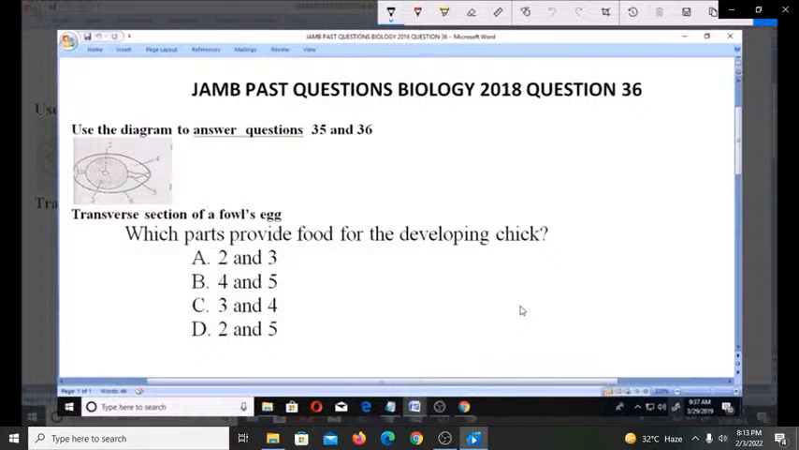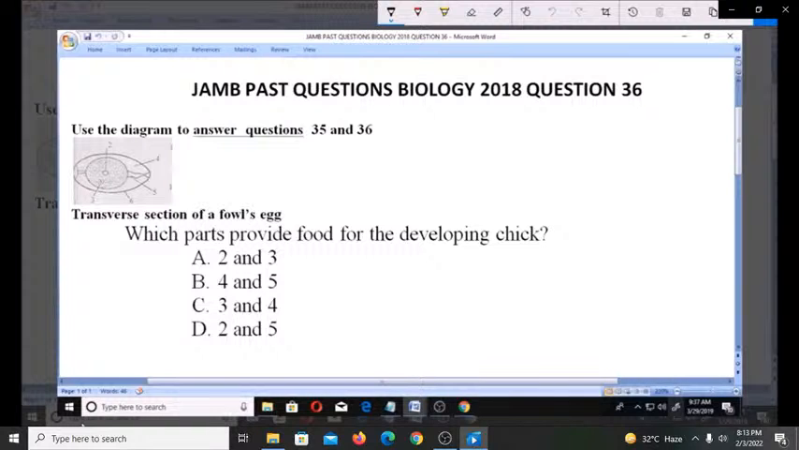The albumin, also known as the egg white, provides food, mainly proteins and salts and water. You understand? Whereas the yolk, which is 3, this number 3 is the yolk. So for us to be able to answer this, we need to analyze this and really know what they are.